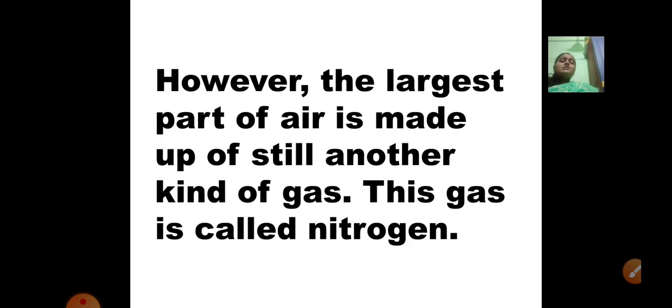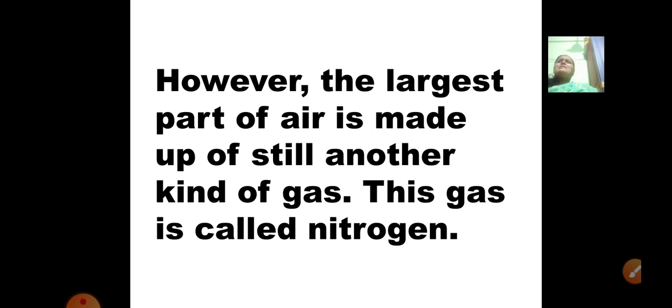So air is nothing but a mixture of gases and a little bit of water. However, the largest part of air is made up of still another kind of gas, and this gas is called nitrogen. Yes children, the majority part of the atmosphere is covered with this gas known as nitrogen.